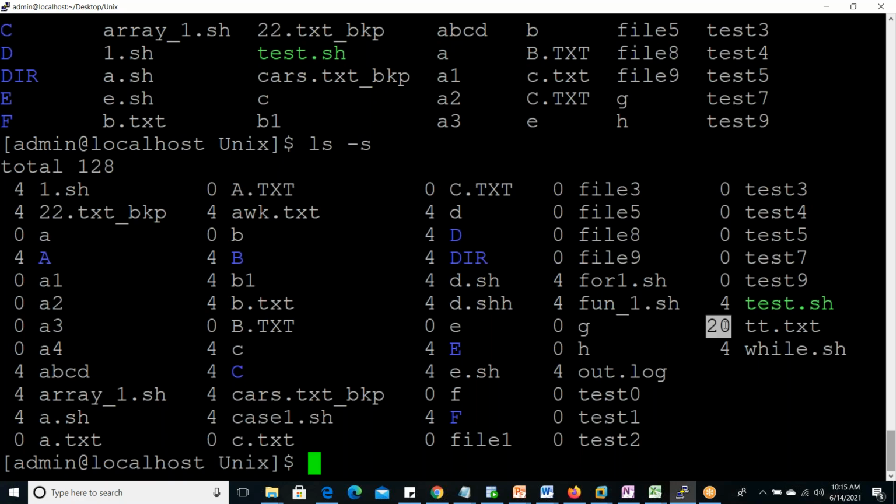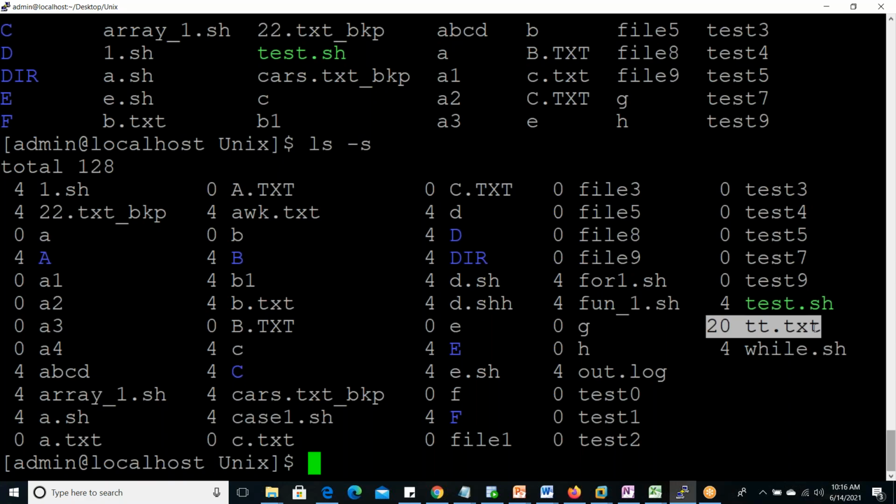Now you can see here tt.txt. This tt.txt is a big file we have taken. The history of all the commands we kept, around 760 command lines it contains. A few minutes before we did that. So that is a big file, 20 kilobytes in size. Not bytes, kilobytes, because one byte is one character, and not just 20 characters are there. Some thousands of characters are there. 760 lines means some thousands. So around 20,000 characters are there. That's why it is assigning 20,000 bytes, meaning 20 kilobytes.